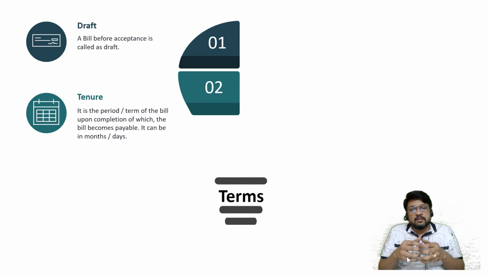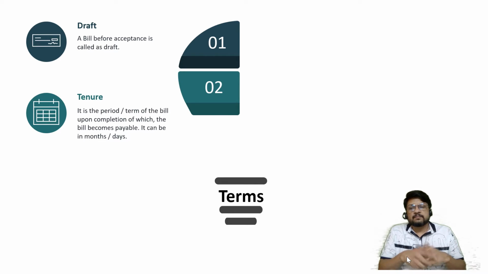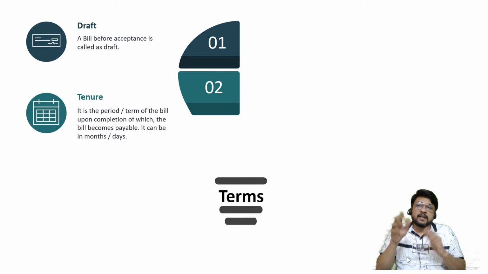If I don't want the tenure to get completed and I am immediately presenting it today itself, maybe on 1st February I am in urgent need of cash, or maybe on 1st March I am in urgent need of cash, and I am coming to you and I am asking you that please honor the bill. There is no compulsion on you to honor the bill. And if you have not honored the bill, I cannot go to the court of law, because the tenure of the bill is the period up to which the bill is not payable, upon the completion of which the bill becomes payable. In case of a check, the date on which it is drawn, it has become payable and it is going to remain alive for next 3 months.